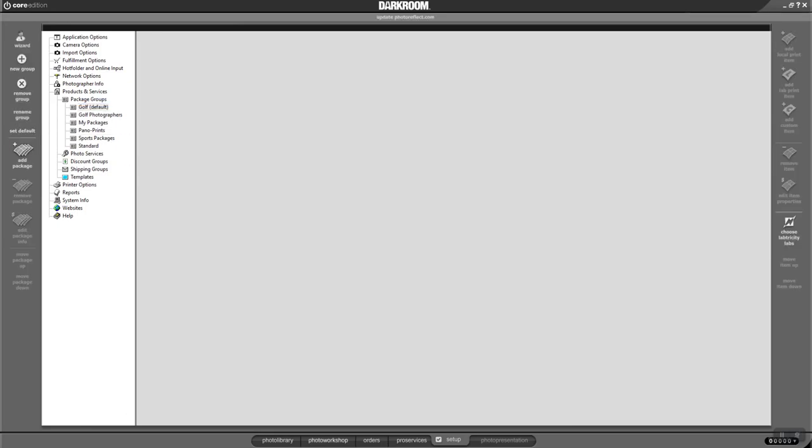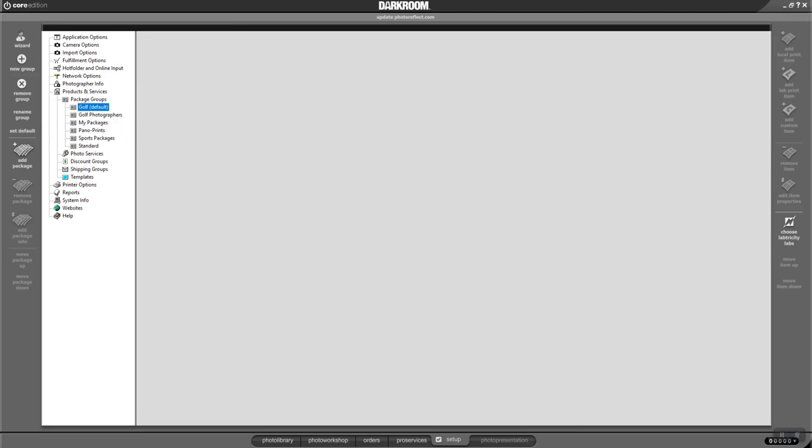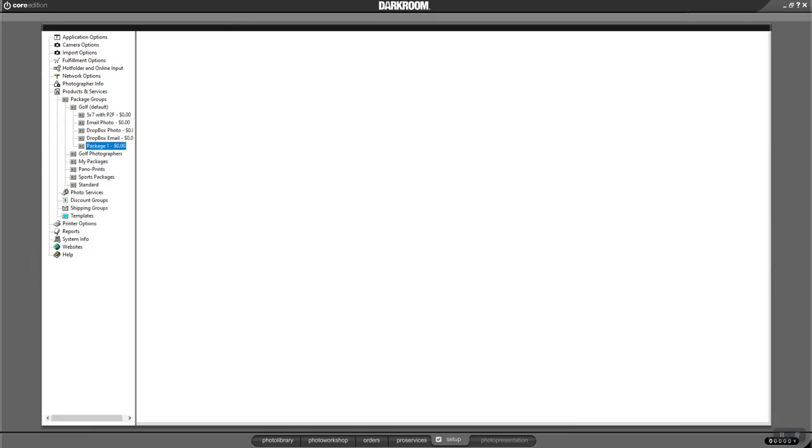Go back to Photo Workshop, and now their 5x7s are in there, and the prints that we normally do for golf tournaments are in there. I don't have a print to file in here, so I'm going to make one real quick just to show you how to make a package. I'm going to go into my golf ones. I'm going to say I want to add a package.